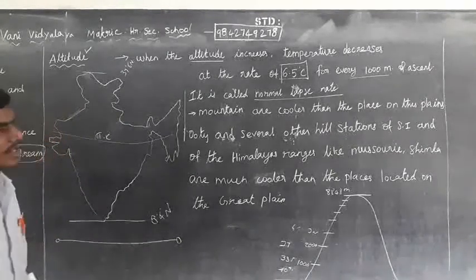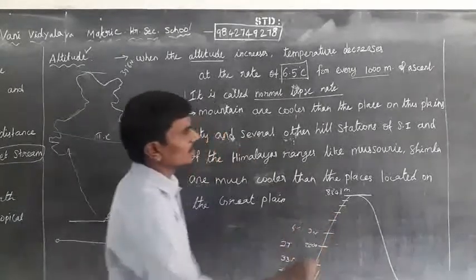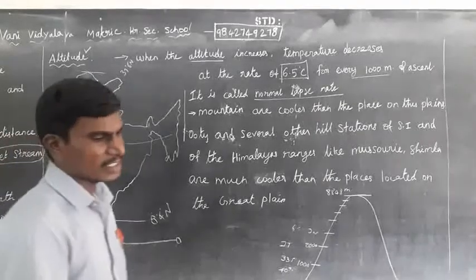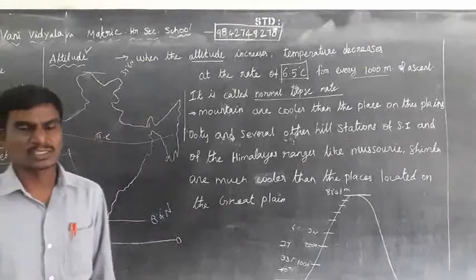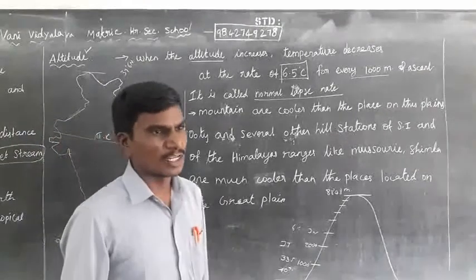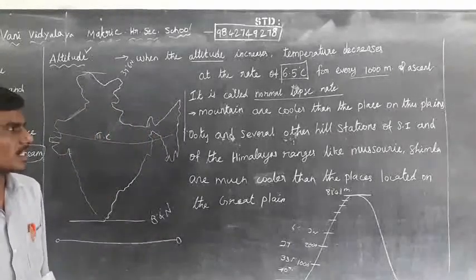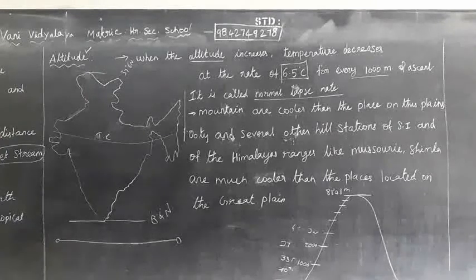Another point: mountains are cooler than the plains. So here are the plains and the mountain areas: Nilgiris, Kollimalais, Servarayan Hills, Pachamalais, Mount Everest, Kailas ranges. Mountains are cooler than the plain areas.